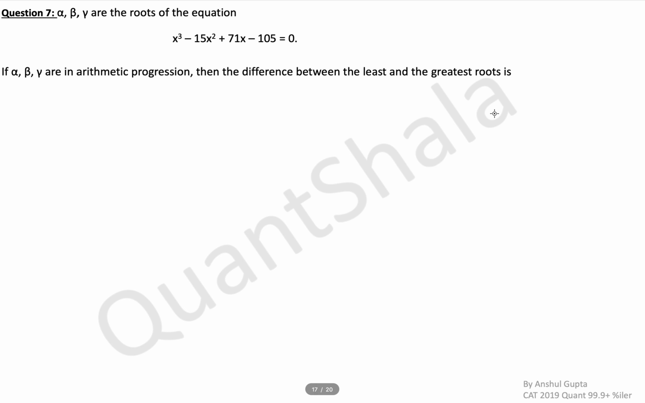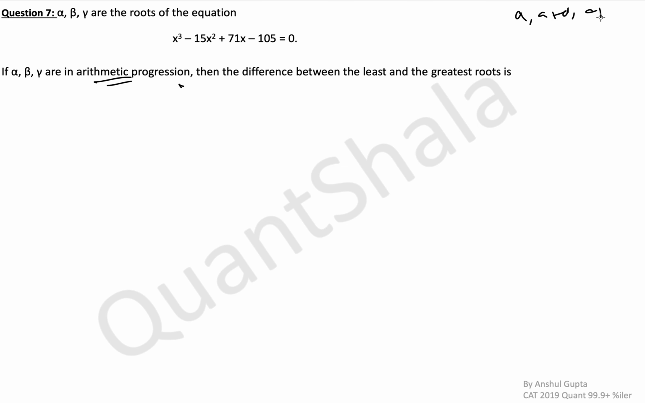Next question. This is the second last question for us. Alpha, beta, gamma are the roots of a cubic equation this time. If alpha, beta, gamma are in arithmetic progression, what is the difference between the least and greatest roots? Okay. So if 3 roots are there and we have to take them in arithmetic progression, you would simply take as